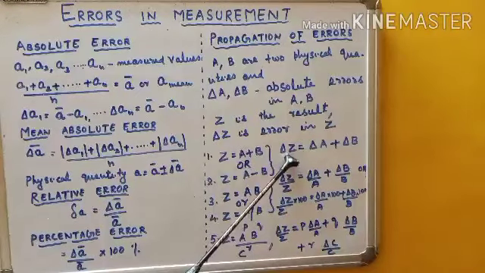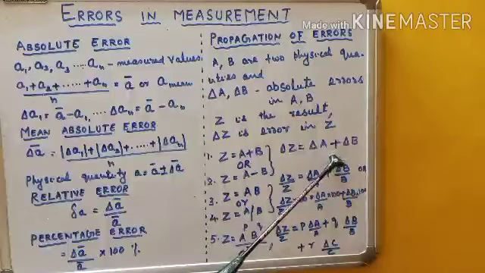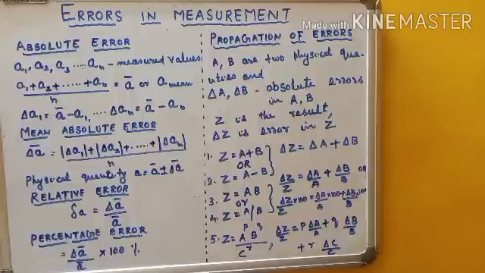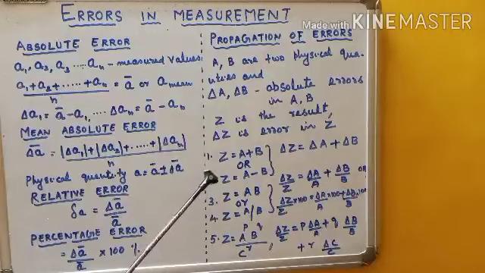So delta Z is equal to delta A plus delta B. That means when you add two quantities, Z equals A plus B, the true values are added, and for the absolute error delta Z, you also add the absolute errors in the two measured quantities.